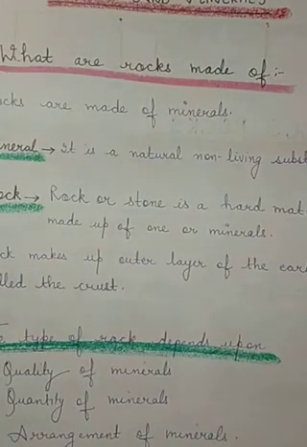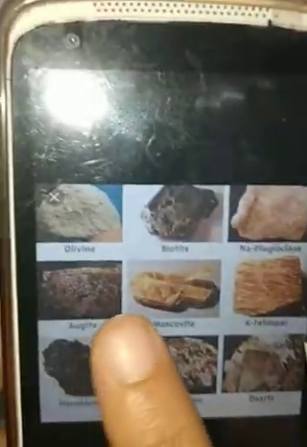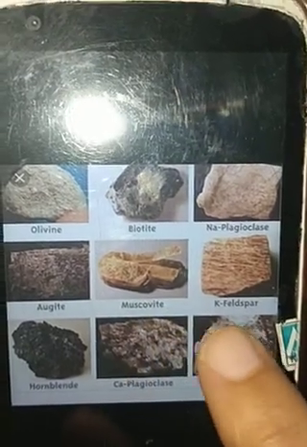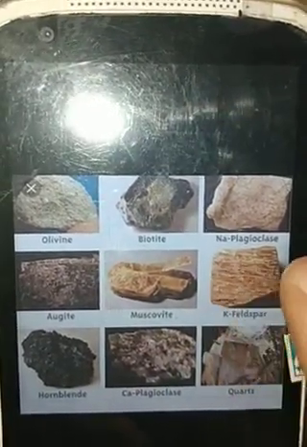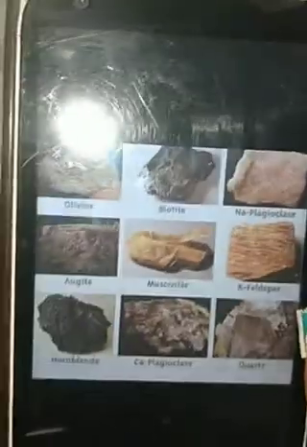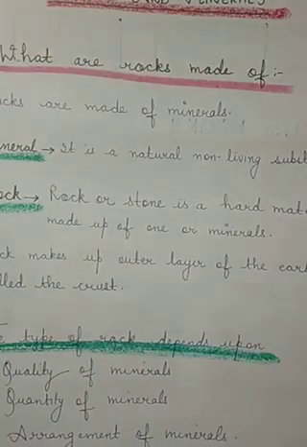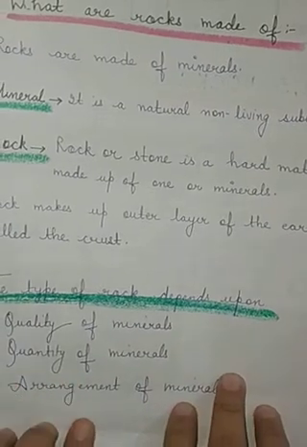Now, there are a number of varieties of minerals too. Some examples you can see are olivine, augite, muscovite, K feldspar, plagioclase and biotite. These are all examples of minerals. Rocks are basically made up of one or more kinds of minerals, and these minerals play a very important role in rocks.